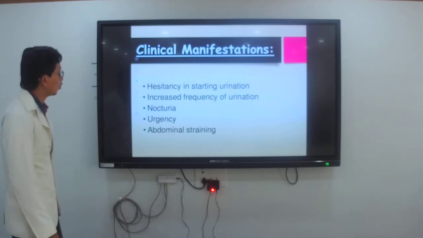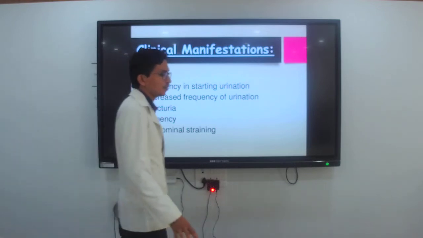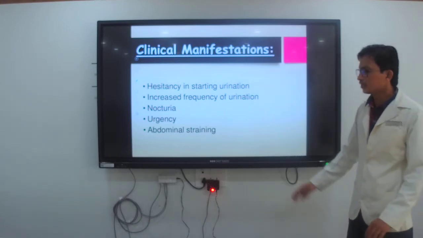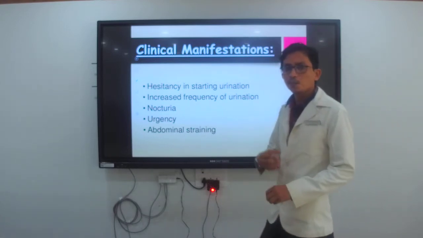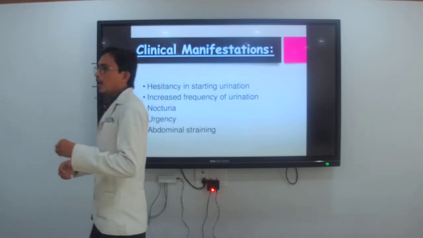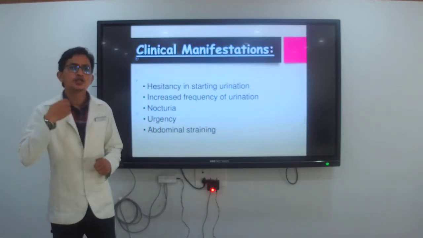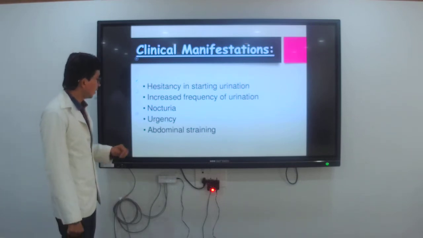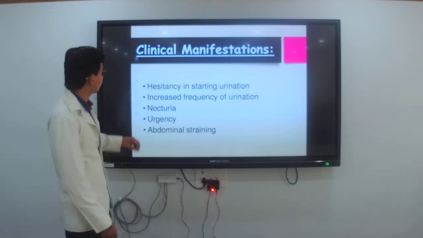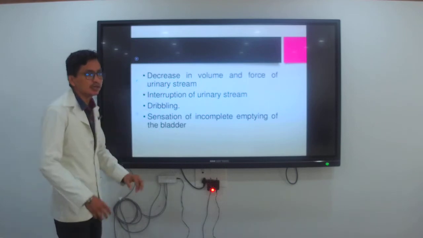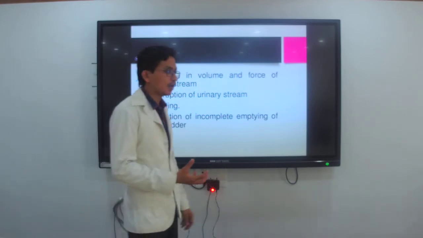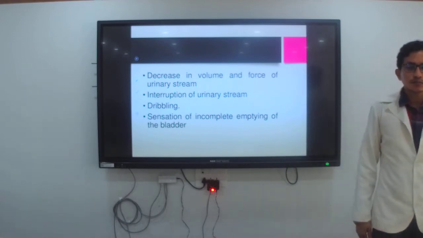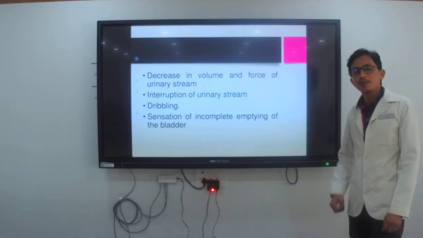Then next is nocturia. Nocturia is having difficulty passing urine, especially at night. Urgency, okay, the urine must be passed in an urgent way. He should pass the urine because of the fullness of the bladder. Then abdominal pain, as I just told you, will be present because of not properly passing the urine. The client has urine difficulty, so abdominal pain may be present.